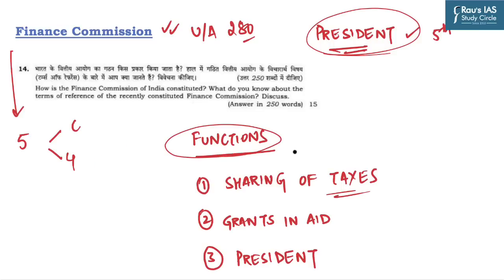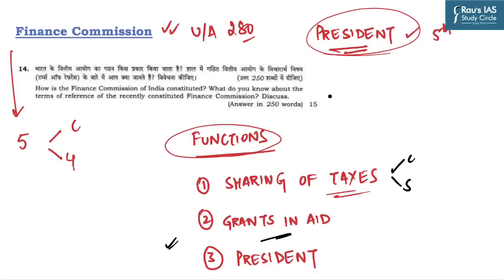Now what are the functions played by the Finance Commission? The first function of the Finance Commission is that it decides the basis for sharing the taxes between center and states. The second one is that the Finance Commission makes recommendations to the President regarding the principles that should govern the grants and aid to the states by the center. And the third function is that it takes up any matter which is referred to it by the President in the interest of sound finance. So these are the functions played by the Finance Commission in India.